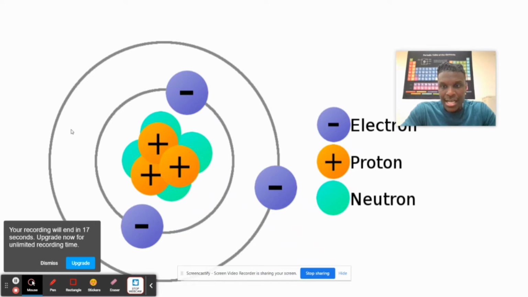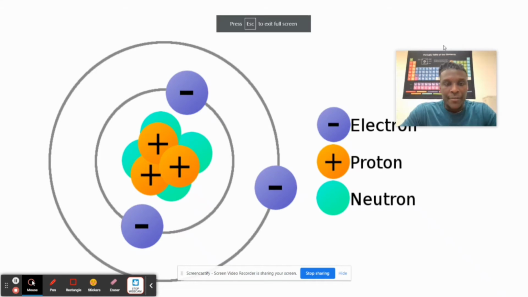The neutrons are nothing. That means they are neutral. They have zero charge. All right? So, what did we see again? Electrons, negative; protons, positive; and neutrons, neutral. Wonderful.